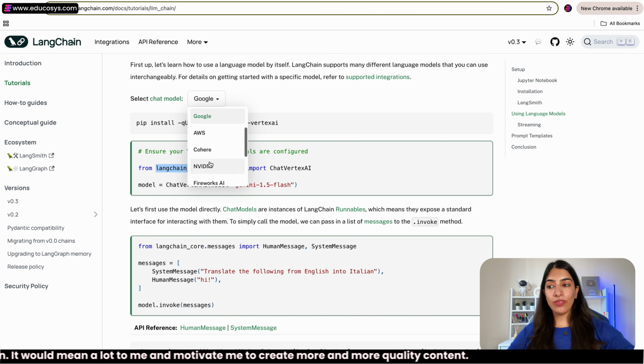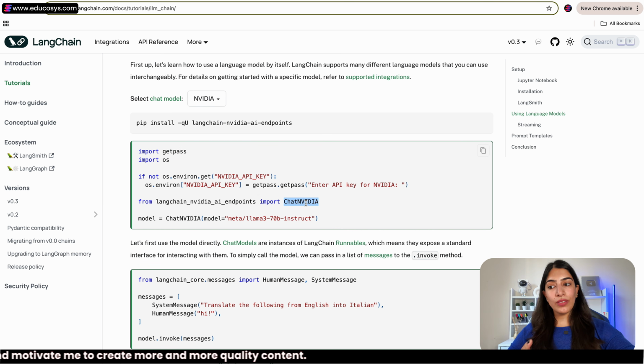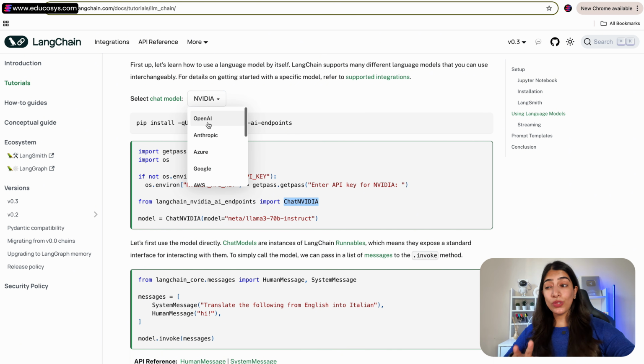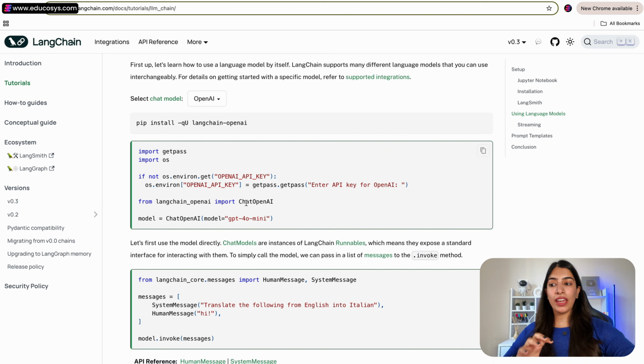Similarly, if it was NVIDIA, then the chat model name would have been Chat NVIDIA, importing from LangChain NVIDIA AI endpoints, right? So it makes it so simple for us. We are going to be using OpenAI, the chat model that we are using. So basically, this is just a way of interacting with the LLM, with the GPT. So we are going to be creating a chat model, which is ChatOpenAI. That is what we are going to be importing. Let me actually just copy paste this.